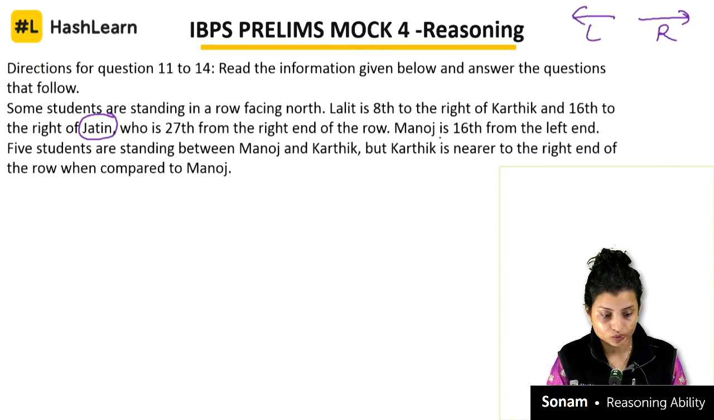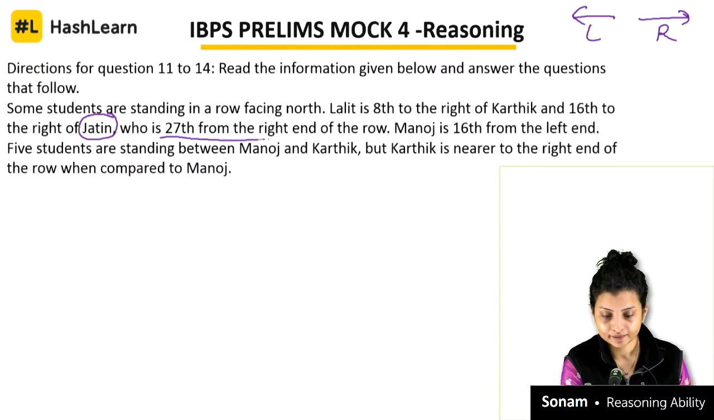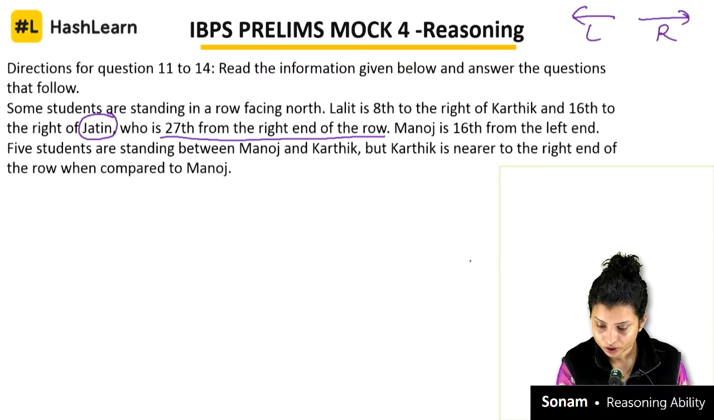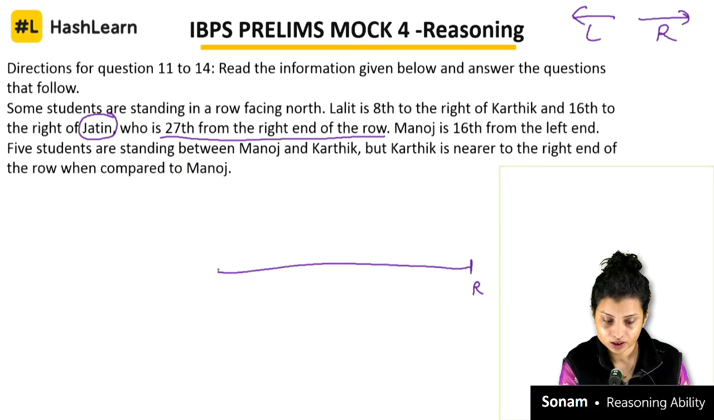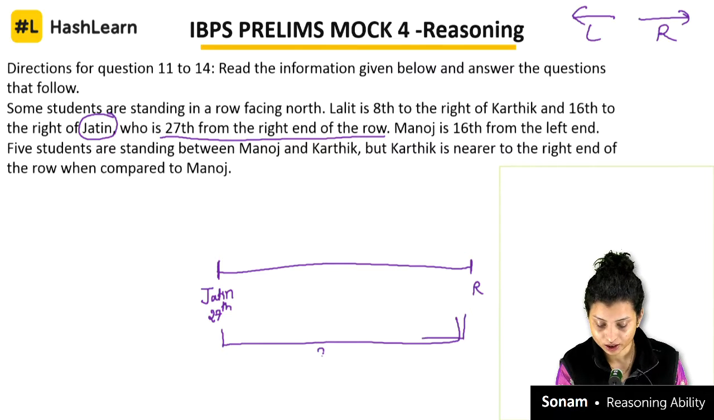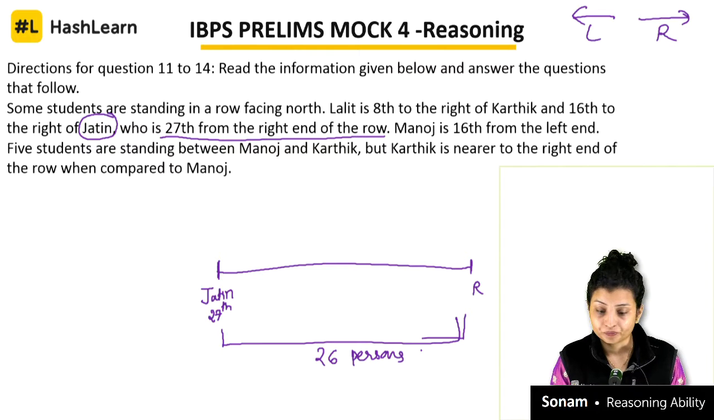Okay, so I will start from Jatin, who is 27th from the right end of the row. So this is the right end, obviously. From here, he is 27th. It means this is Jatin. And he is 27th from the right. So after him, how many people should be there? There should be 26 people here, right? 26 persons.